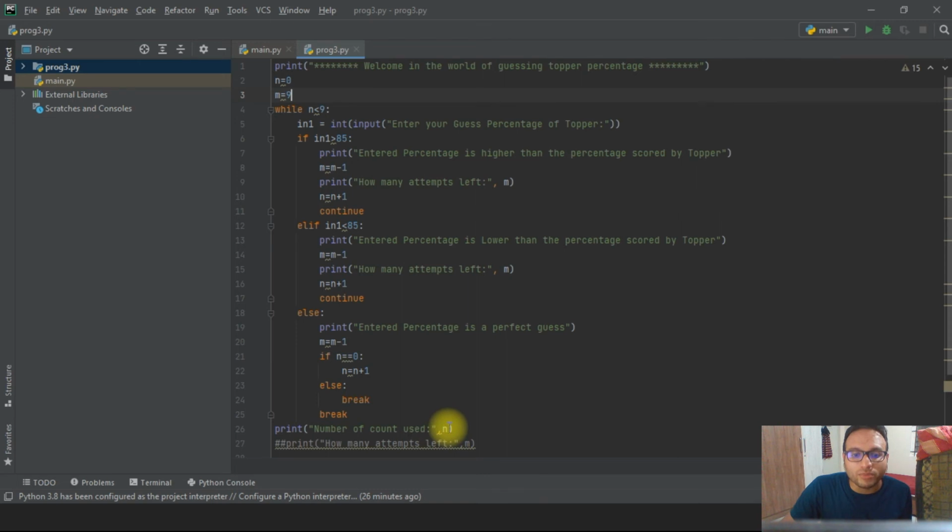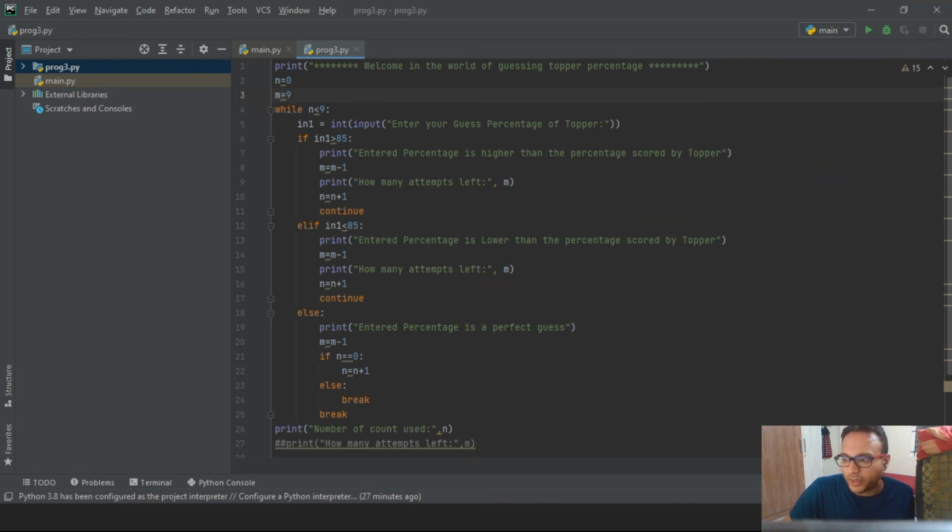To overcome this issue, as we are not getting incremented, I put this logic over here: if n equal to 0, we make n equal to n plus 1, so that at least we have one attempt mentioned whenever the attempt happened. So we increase the value just when n equal to 0, and else, if the value is not 0, then it breaks, comes out of the loop completely, and we get the output value. Okay, this is the complete code which I tried to explain in this video.